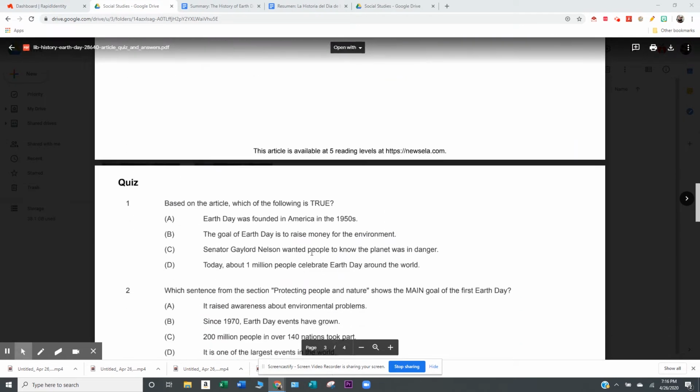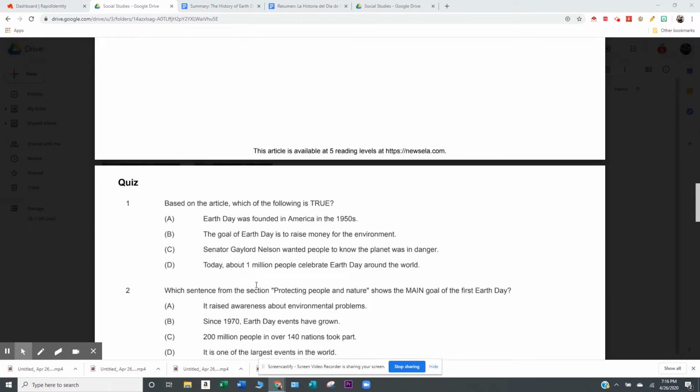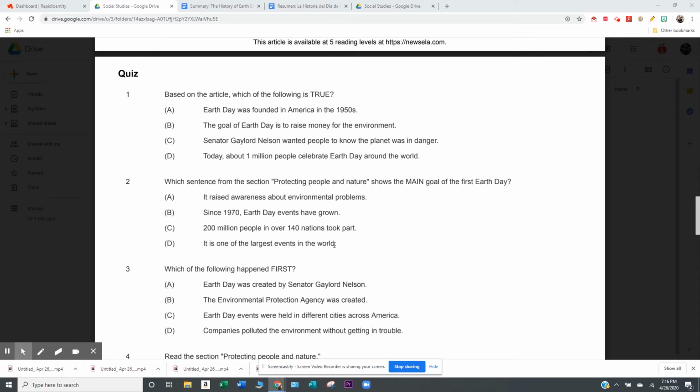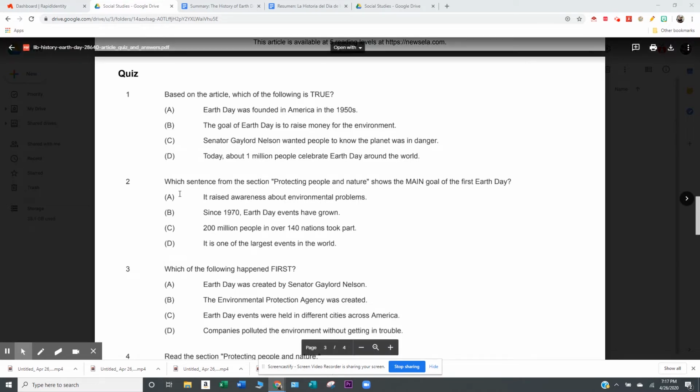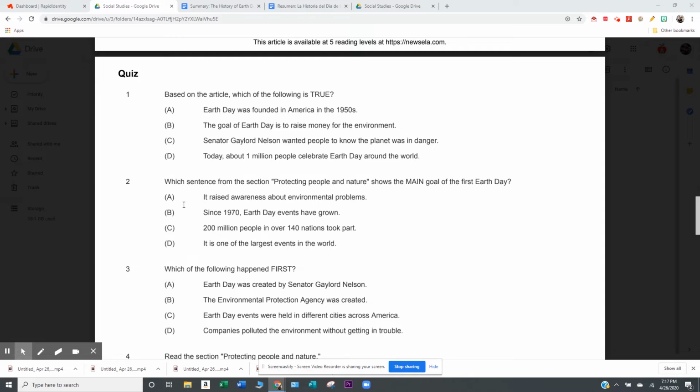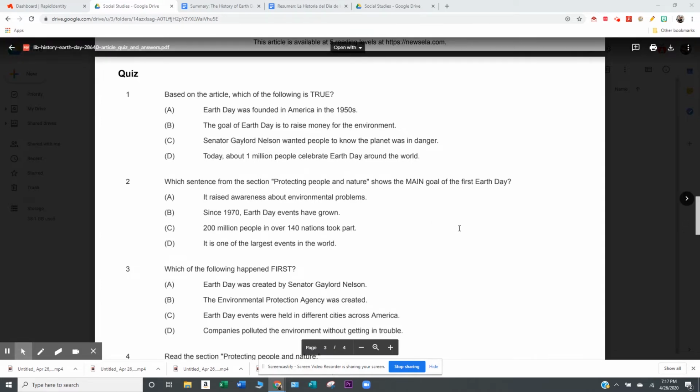The last one says today it is one of the largest events in the world. Now, that's true, but the goal was not to be the largest event in the world. The goal was, as we found out, to raise awareness. So answer choice A is the best answer choice.